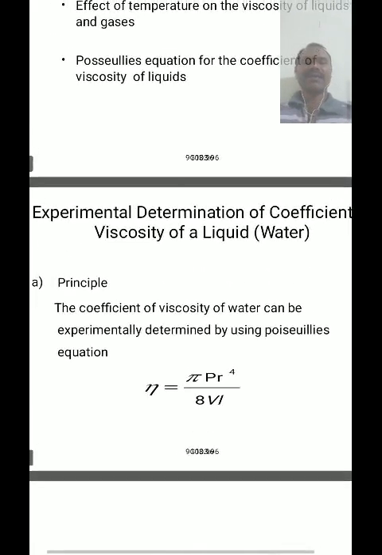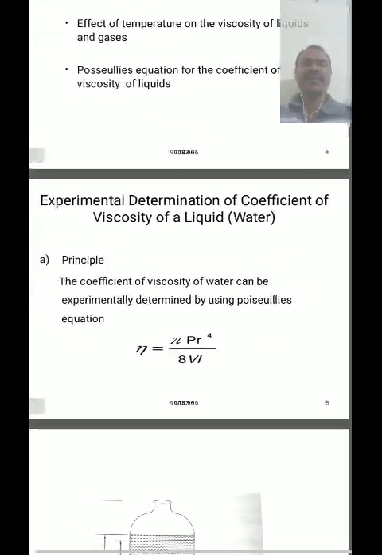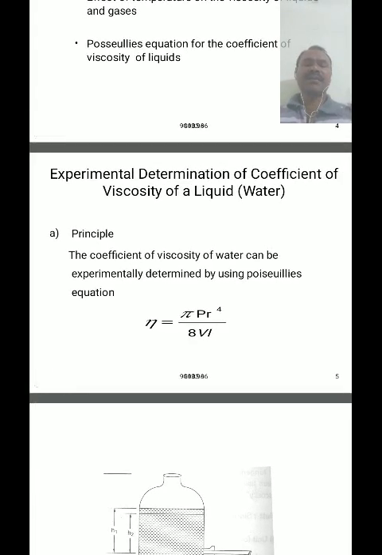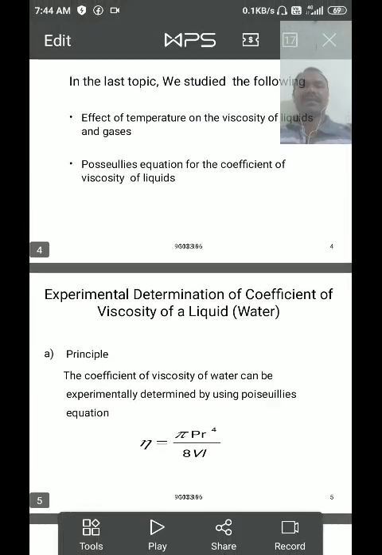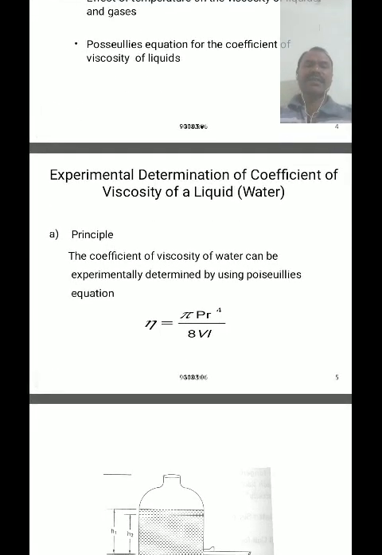So today we are going to discuss the experimental determination of the coefficient of viscosity of a liquid, water. The coefficient of viscosity of water can be experimentally determined by using the Poiseuille equation. That is the Poiseuille equation: eta is equal to pi P r to the power 4 divided by 8 V L.